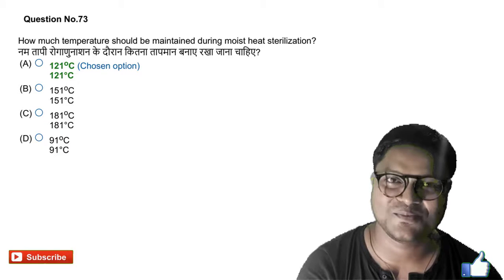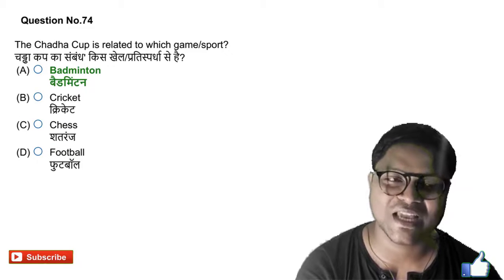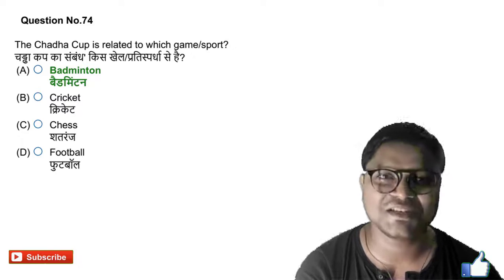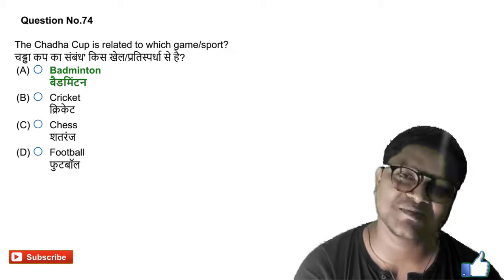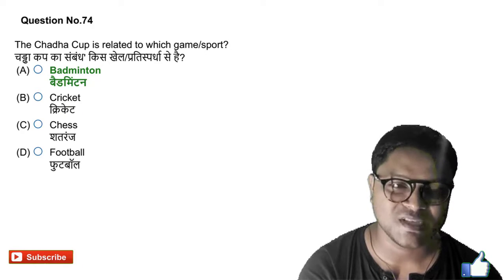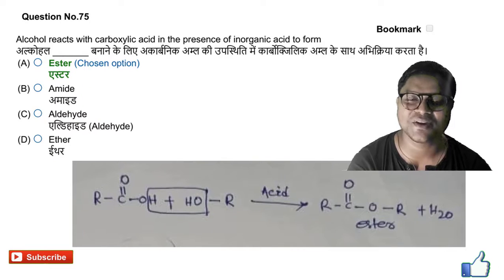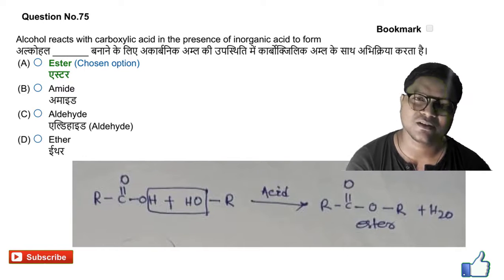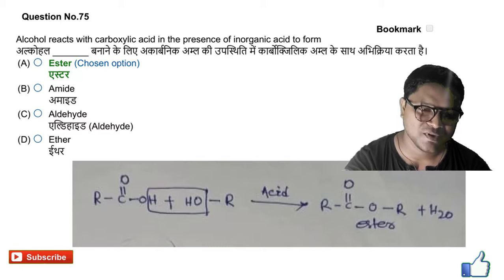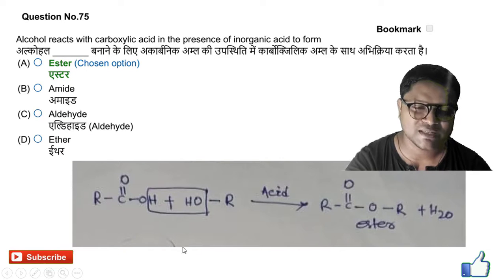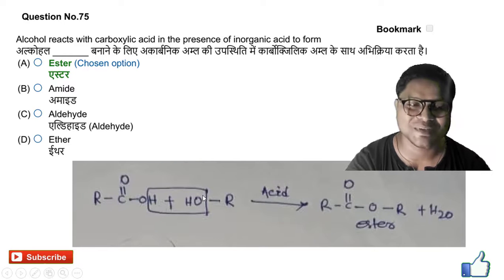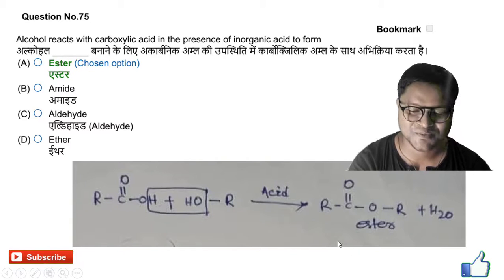Next, Chadha Cup. Chadha Cup is related to which game or sport? The direct answer is badminton. Next question, alcohol reacts with carboxylic acid in the presence of inorganic acid. So you can take sulfuric acid. So here what happened? The alcohol reacts, there is a release of water, then what happened? There is a formation of ester. The right answer is ester. Option A is the right answer.